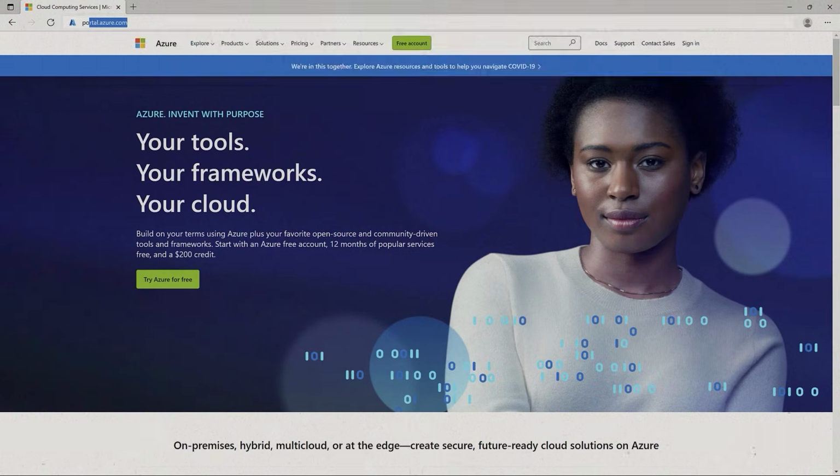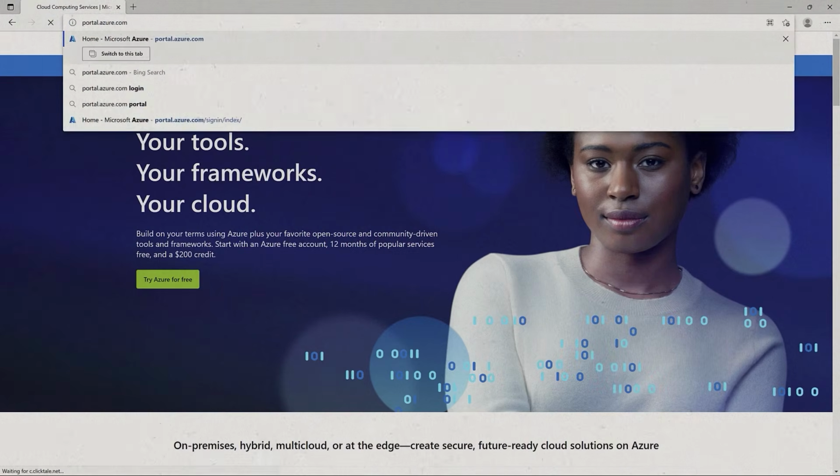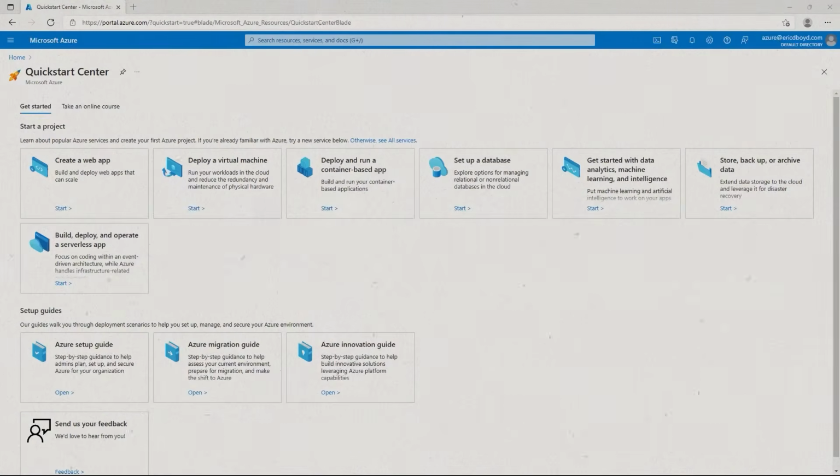Now here's the day one action. Go to portal.azure.com, create a free account. You get $200 in credits for 30 days. So start getting familiar with the portal and make sure you add a spending alert so that you know you're not spending out of your credits.